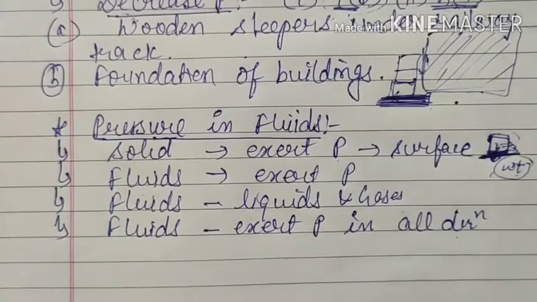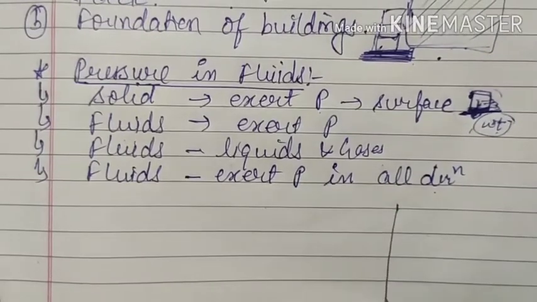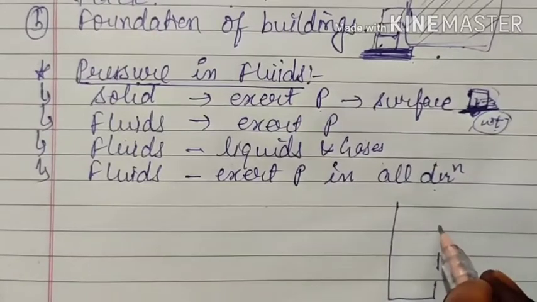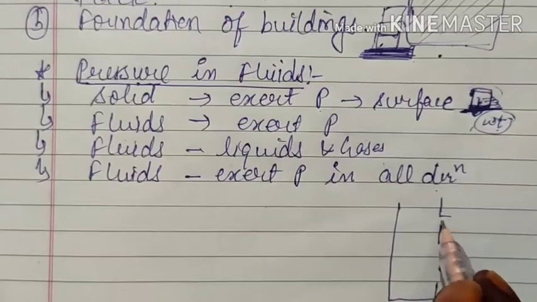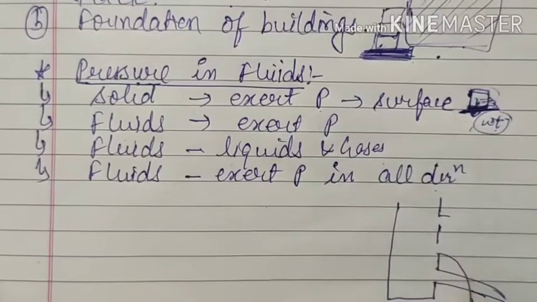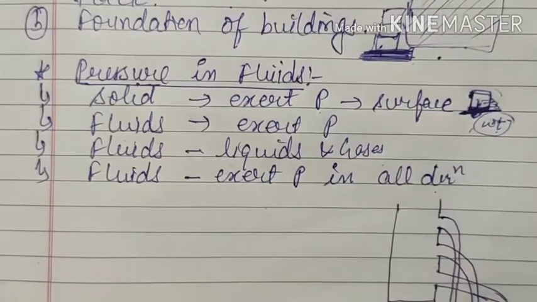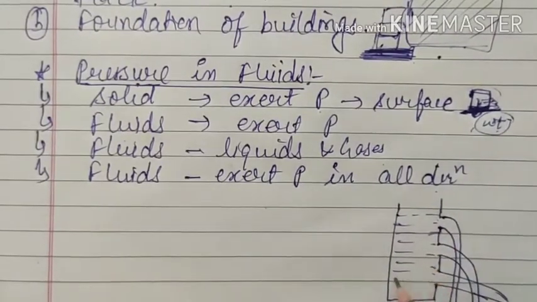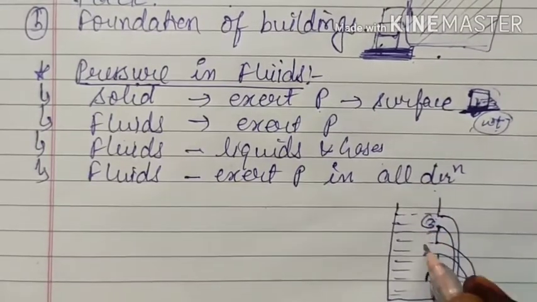In the experiment, they have taken a container and made some holes in it, places through which the liquid can move out. This one, here also, and here also. We know that if a container has three openings or three holes, let it be 1, 2, 3, these are our three holes.